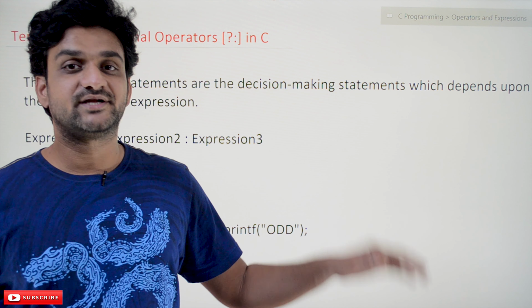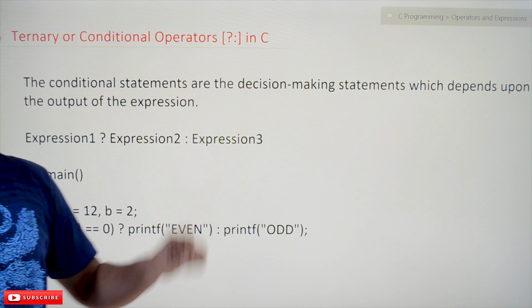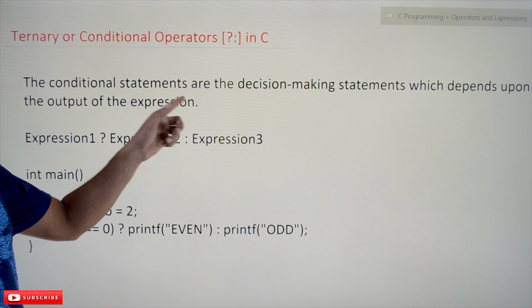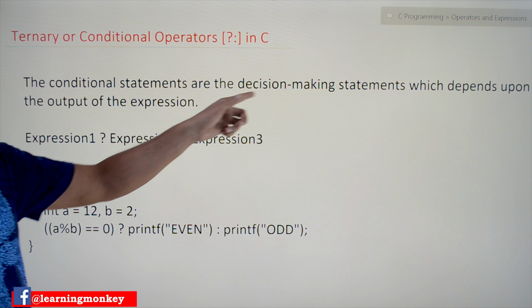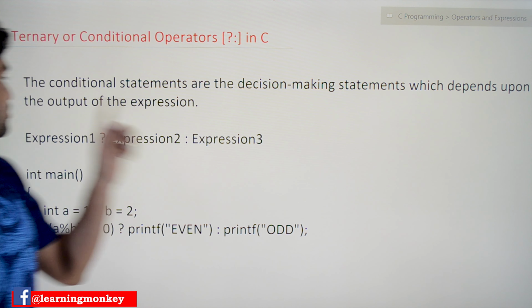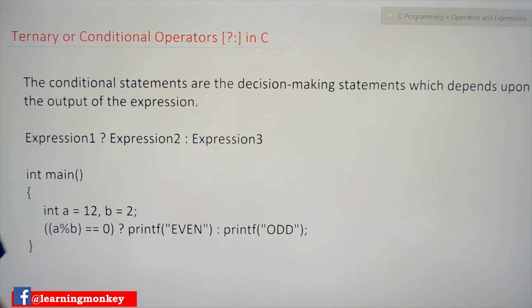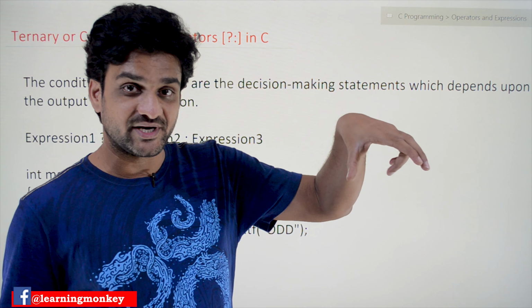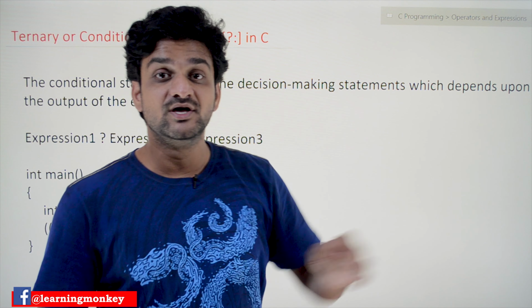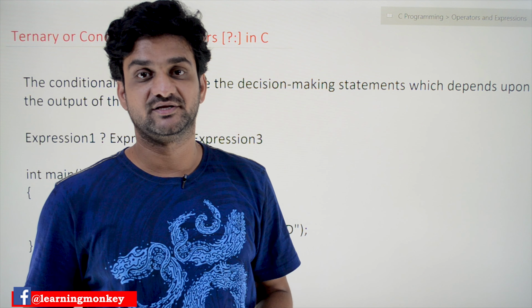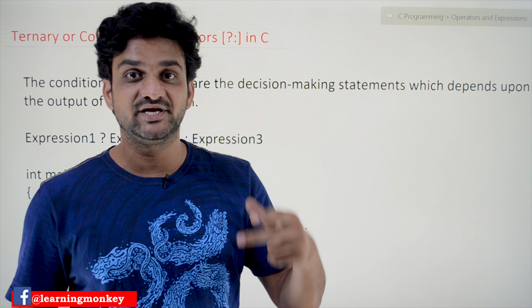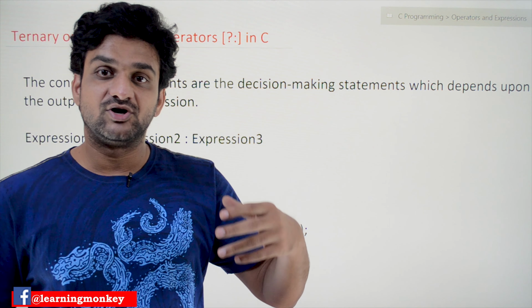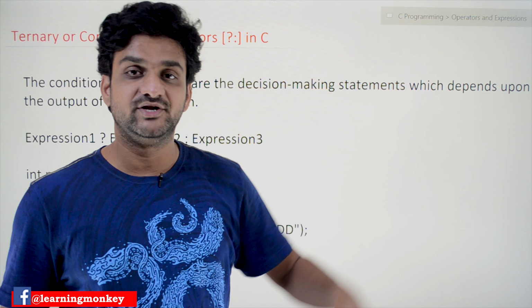Now, what is a ternary operator or conditional operator? The conditional statements or decision making statements depend on the output of an expression. So this conditional operator is a decision making statement. It is an alternative for the simple if else statement. The concepts of selection statements and if else statements we'll cover in our later videos.